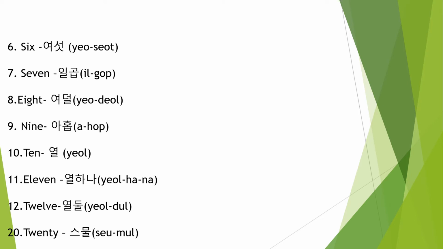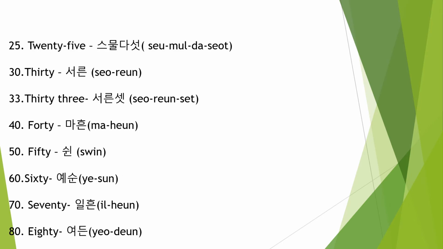But if we come to 20, in the Sino-Korean number system we follow the structure where 20 means 2 times 10. But here for 20, 30, 40, 50, 60, 70, 80, 90, there are separate words in the native number system. 20 is Sumal. Suppose you want to write 25 in the native number system: 20 plus 5. 20 is Sumal, 5 is Dasat. For one syllable I just keep one hyphen here. Sumal Dasat.